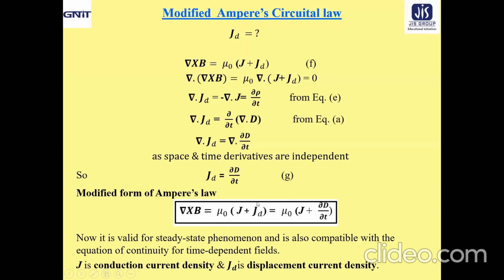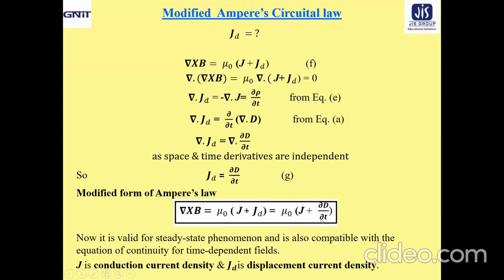Another we are introducing as a new term, JD, the displacement current density, which is nothing but del del T of D. D means epsilon naught into E, so basically it is epsilon naught del E del T.